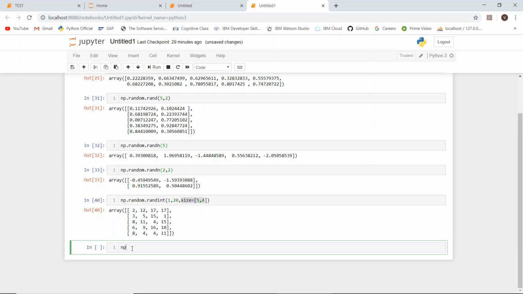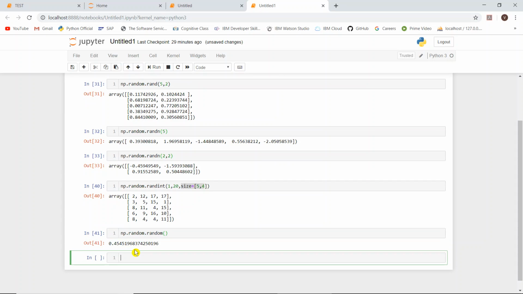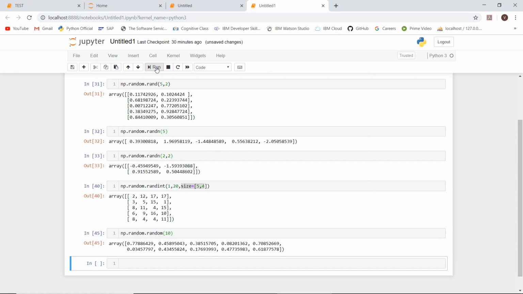And one more thing is random dot random. What it displays, let us see, it will also display a number between 0 to 1. Okay, let's rerun it. This time 0.704, again rerun it, 9696, again rerun it, 506. Okay, if I give 10, it will also give 10 numbers.